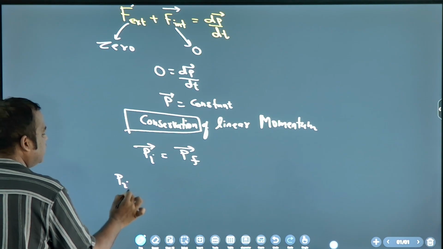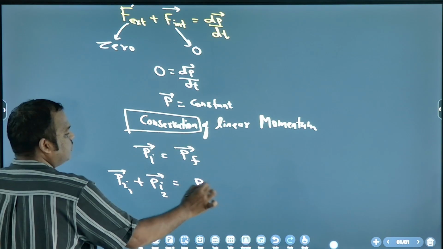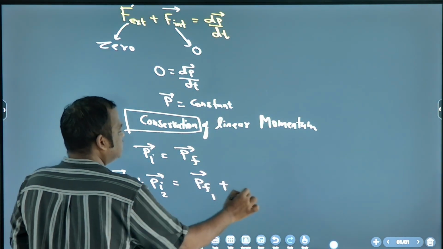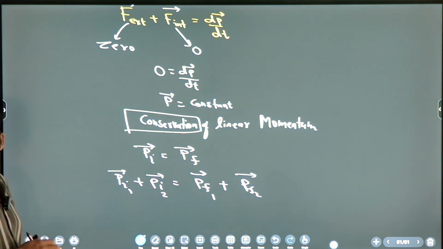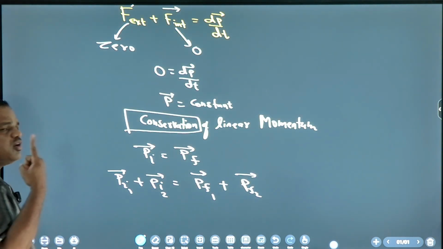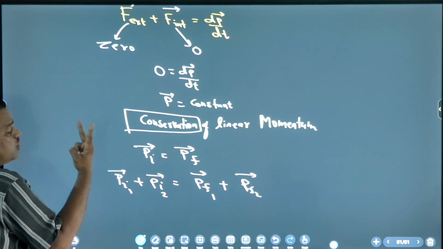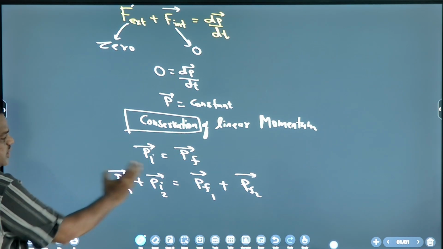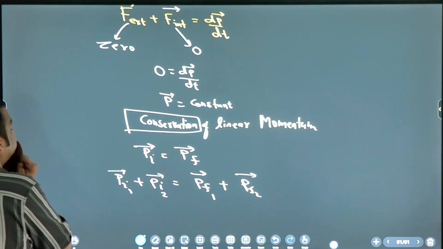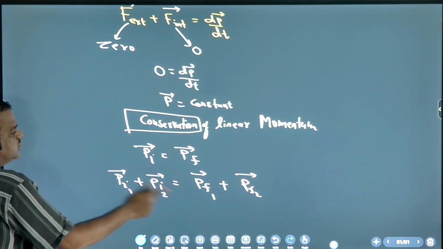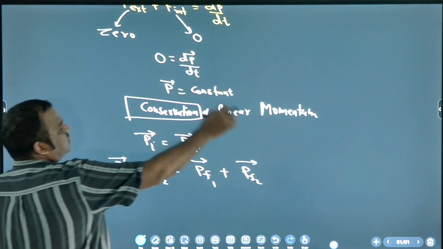So initial momentum of first plus initial momentum of second is equal to final momentum of first plus final momentum of second. Correct? If only one object is there, we will say initial momentum is final momentum, but suppose two objects are there, so you have to consider them separately.